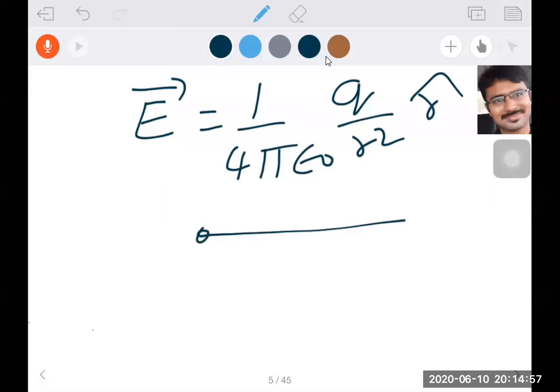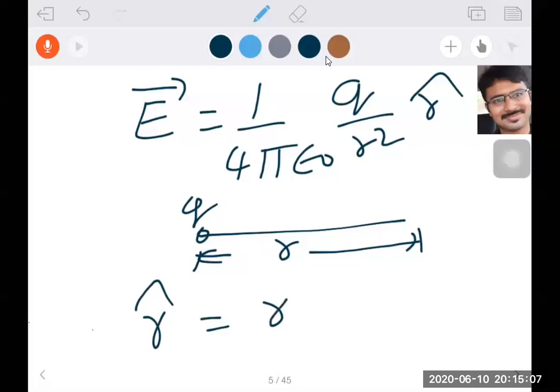Here this is a charge Q and this is a distance R. So what is R cap? R cap is nothing but R bar by R, where R is simply the modulus of R bar. Unit vector means vector by its magnitude. So from this information, R cap is R bar by R.